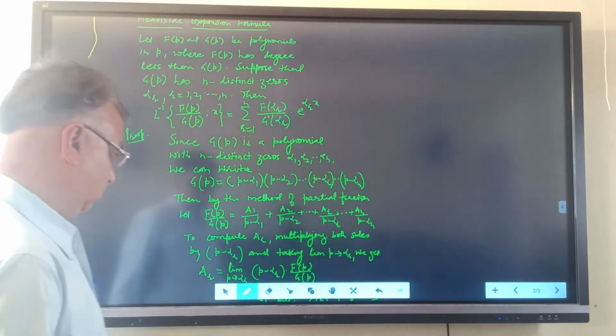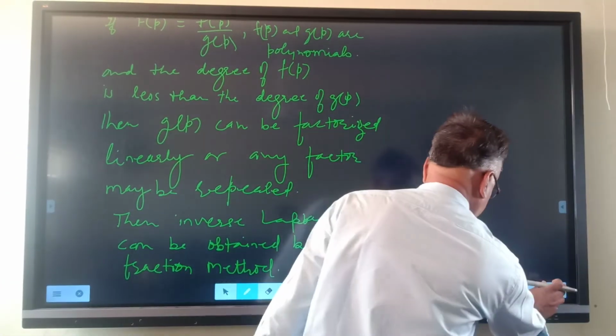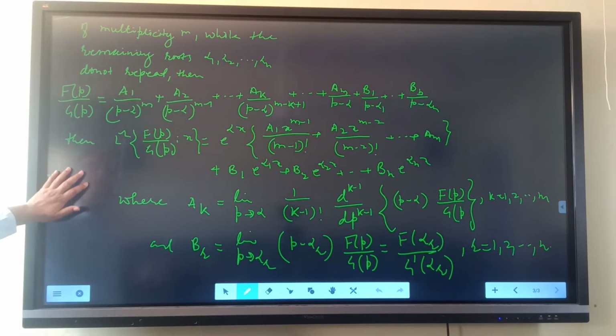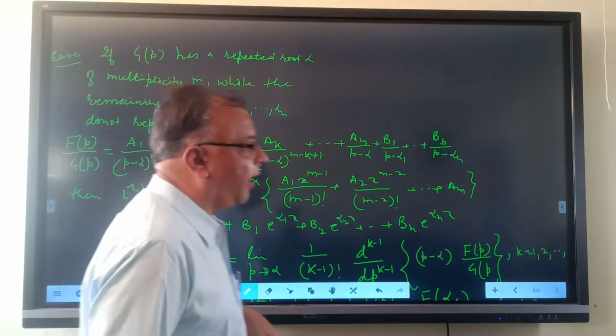Now the second case, when G(p) has a repeated root alpha.